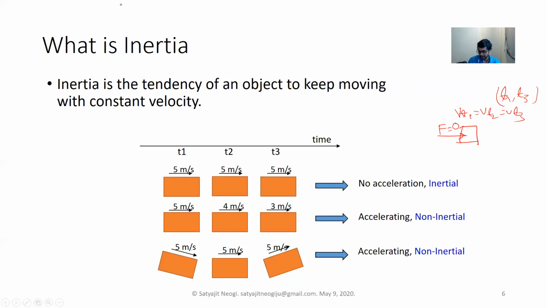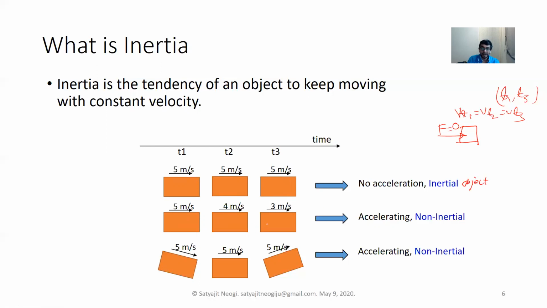So that is inertia. Whenever there is inertia, the object tends to move with a constant velocity. We see the same examples here again. If the object was moving with a constant velocity, then inertia applies on that object, which means there is no acceleration. No change in velocity means no acceleration. That's why this object is called an inertial object.